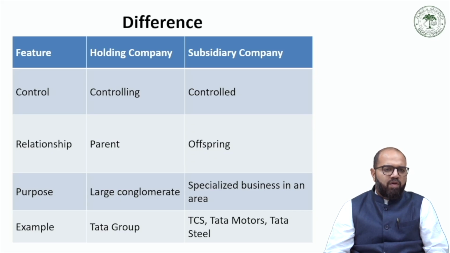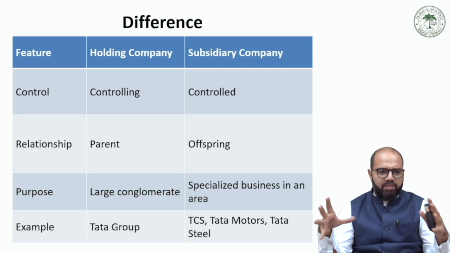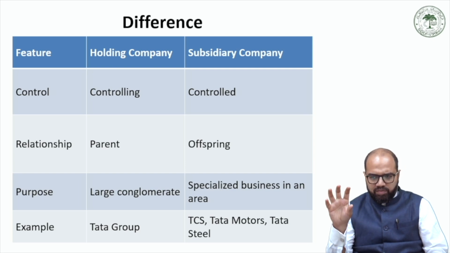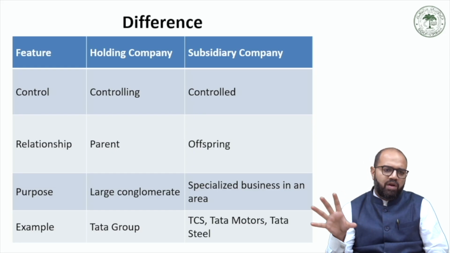Now the purpose of formation of a holding company is that if there is a large conglomerate of diversified businesses which are held by many companies, one becomes a holding company which controls many of the subsidiaries which are into different businesses. And a subsidiary company is generally a specialized company with control or management over a specialized business in a particular area.